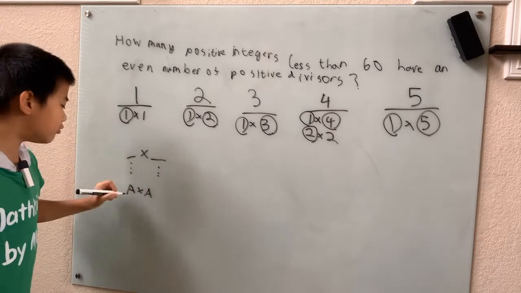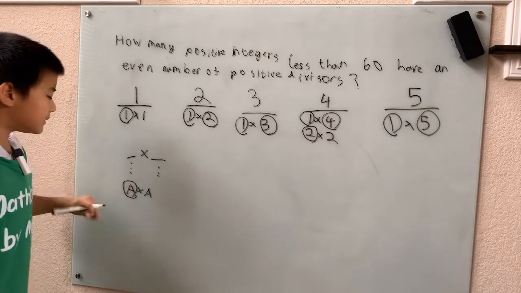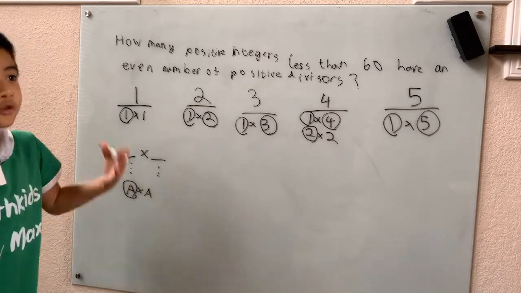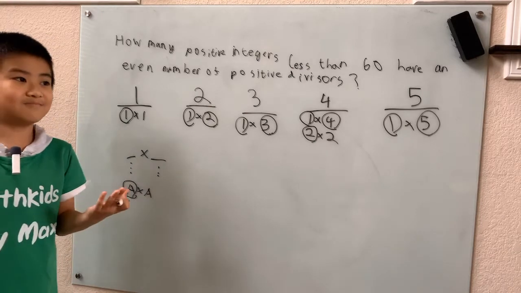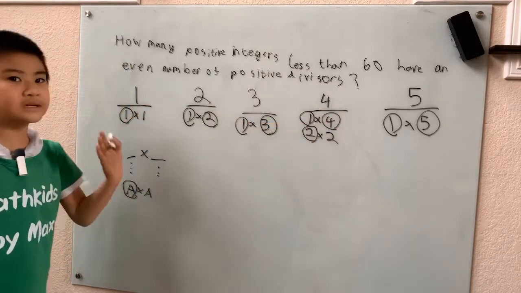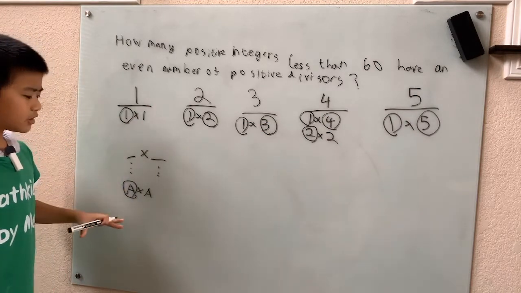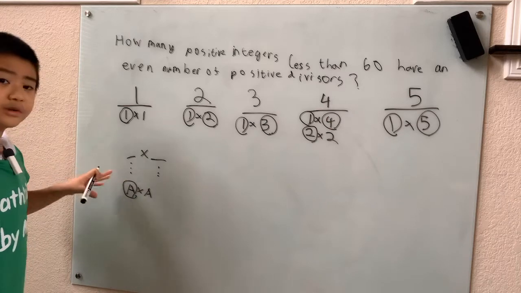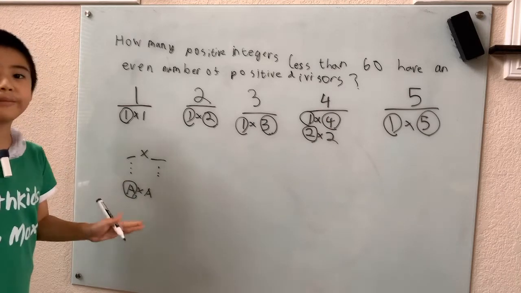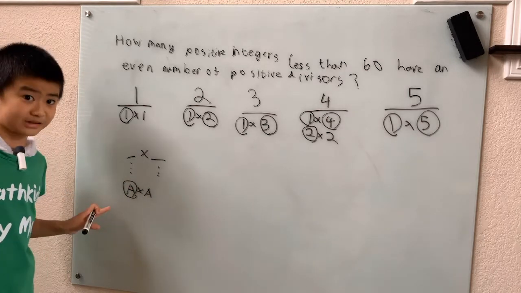Well, with a times a, only one of these is a factor of whatever number we're trying to find. Because we can't say 2 and 2 are factors of 4. That's pretty confusing. We should say 2 is a factor of 4. So now we know any number that's not a perfect square isn't going to have a times a in its factors list.